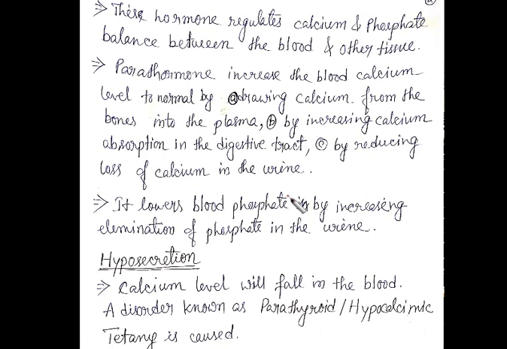See, in the chapter of skeleton, you have already learned that our endoskeleton, or the skeletal system in case of us, is working as a calcium and phosphorus reserve.